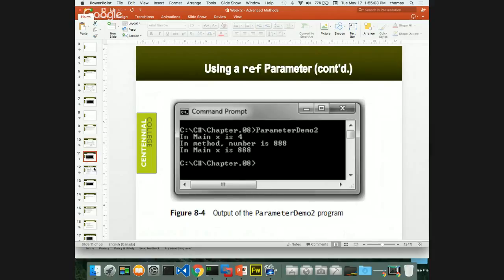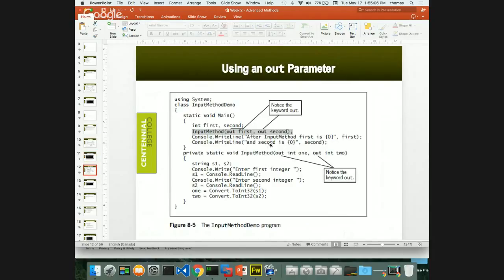Okay, cool. And then when it comes to an out parameter, here's our input method, out. And we have first and second. When we call the method, we have to do that, as well as when we declare the method. So out 1 and 2. Now these 1 and 2 don't refer to anything else, but they actually refer now to first and second. It's like a reference parameter, but it gets returned a little differently. They're almost identical, just letting you know.